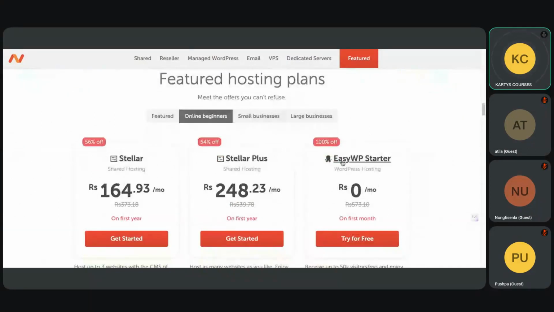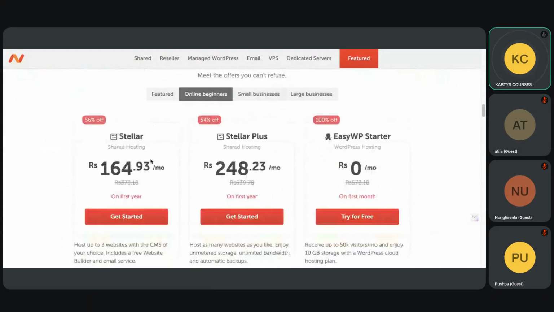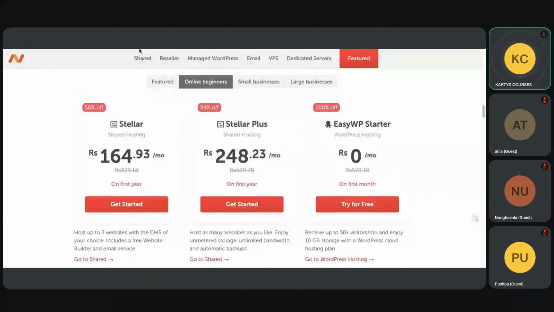What does WP stand for? Who can tell me? WP stands for what? WordPad, says one student.